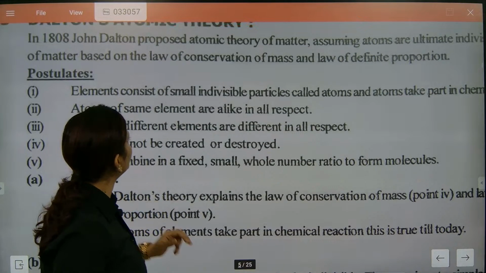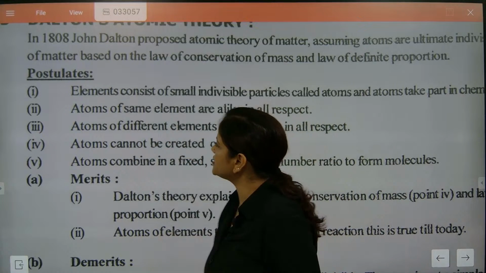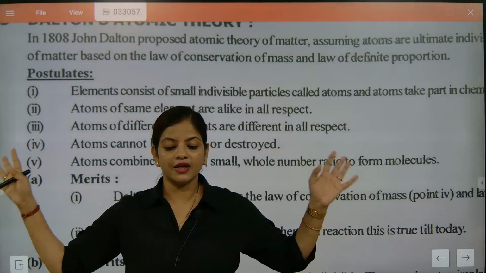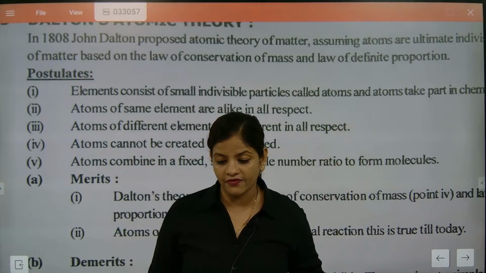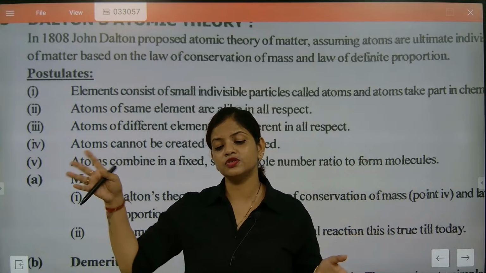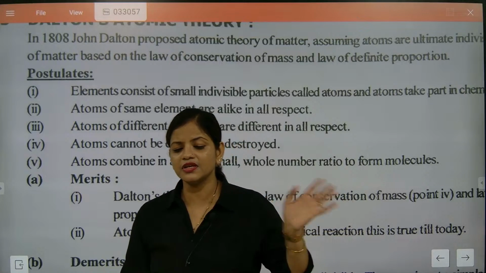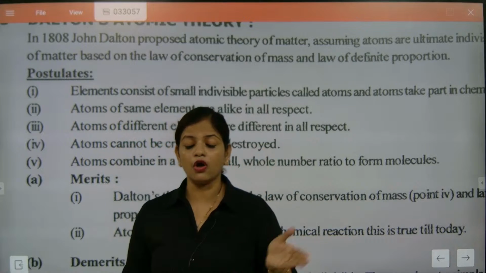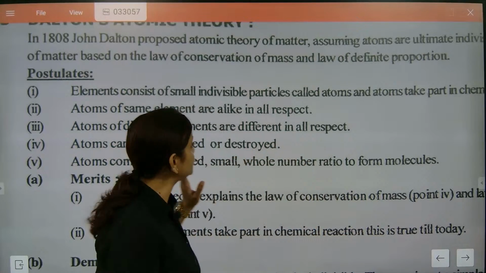Yes, yeah. So element consists of small indivisible particles, and the same elements are the same. Atoms of different elements are different. That's also what we know. Like sugar and salt, I cannot say that sugar and salt are the same, because the sugar formula is C12H22O11 and salt is NaCl. The chemical formula of salt and sugar is different, their taste is different, texture is different, crystalline structure is different, so everything is different. Definitely they are made with different types of elements, so the compound will be different. Hydrogen and chlorine are not the same. So this is exactly the second property.